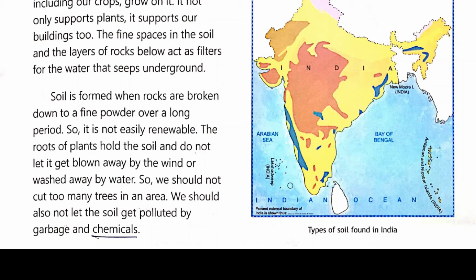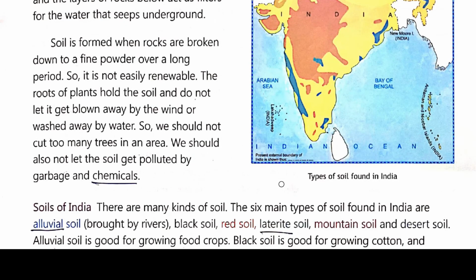Always try to plant trees because it helps to hold the soil properly. We should also not let the soil get polluted by garbage and chemicals. It is our duty not to pollute the soil.